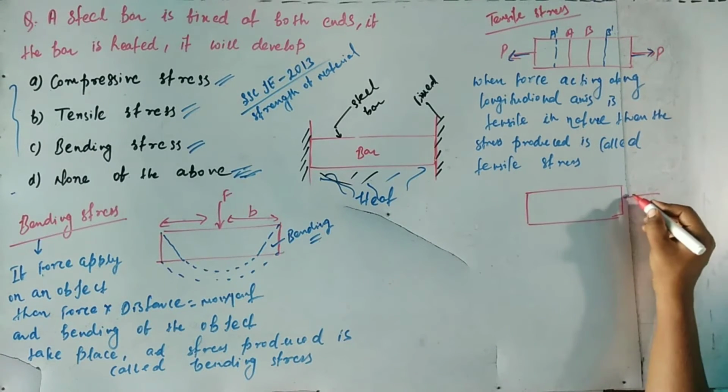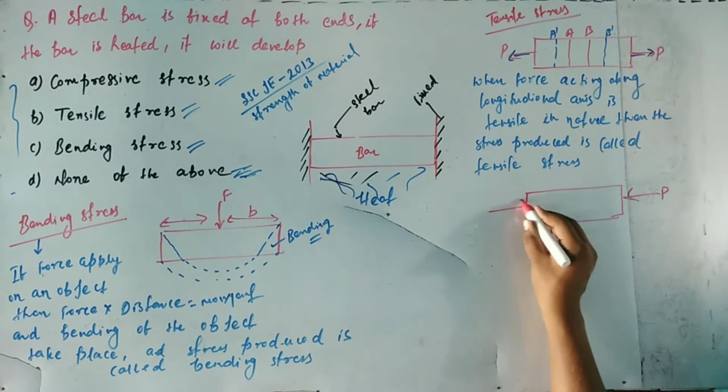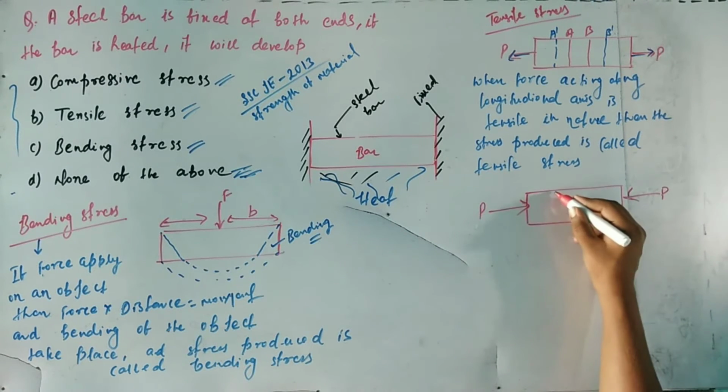Option A is compressive stress. So what is compressive stress?